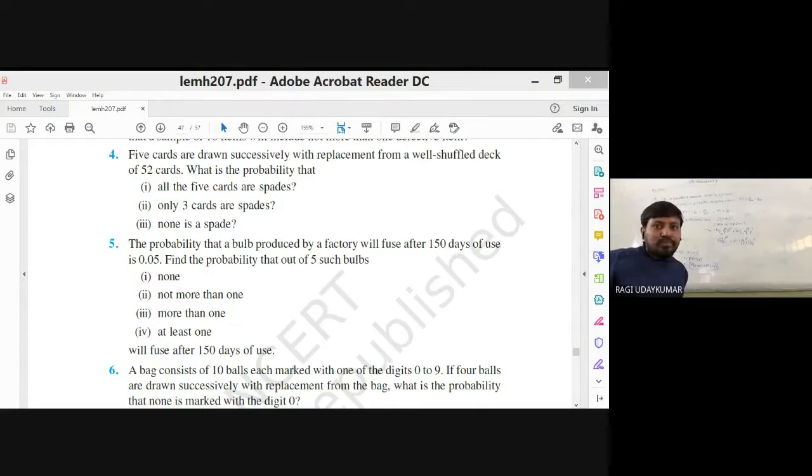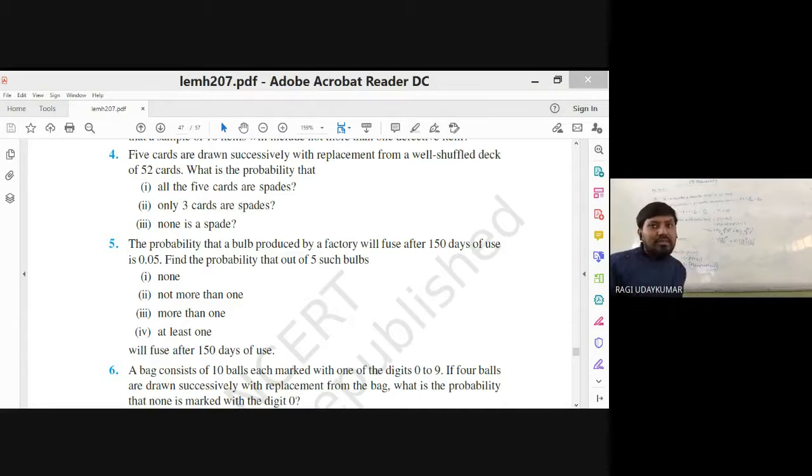Okay, so this is the question here, and the sixth question, see here. A bag consists of 10 balls, each marked with one of the digits 0 to 9. So 10 balls, with digits 0 to 9, are there. If 4 balls are drawn successively with replacement from the bag, what is the probability that none is marked with the digit 0? Getting a ball marked with the digit 0 is a success. So how many balls are marked with 0? Only one ball is there.